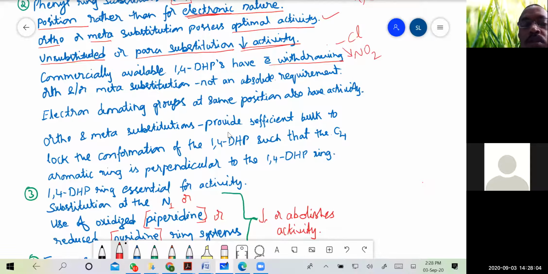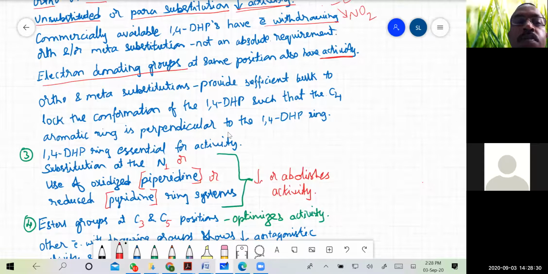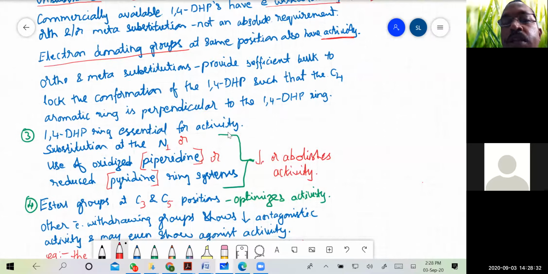Okay, and the electron withdrawing group at ortho or meta position is not an absolute requirement. So it is not a must condition that they must be electron withdrawing. Even electron donating groups at the same position have shown activity. So though most of the compounds are electron withdrawing, even electron donating groups will show the activity.